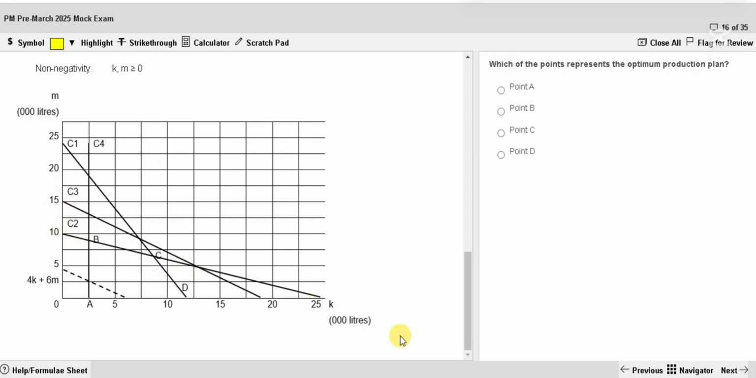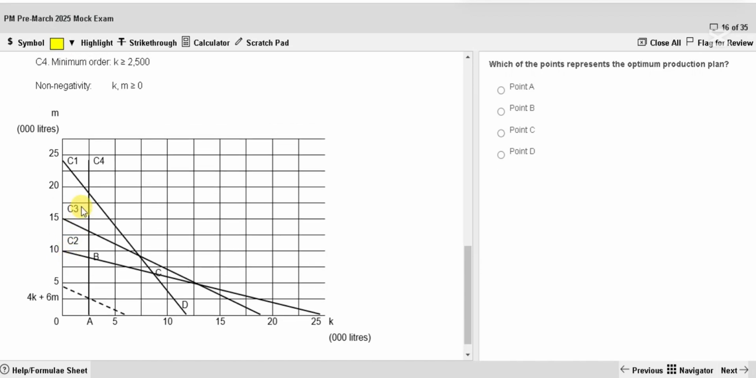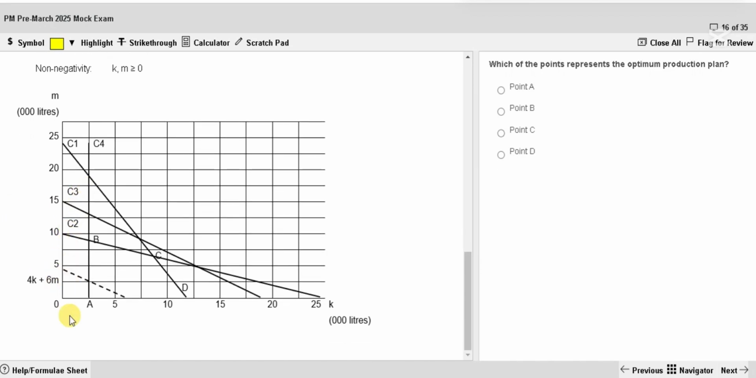So you can see that this part, starting from here, not starting from here, because you have to start from A. 2,500 minimum is required. So look at this: A, B, C, D, A. That will be the feasible region. Here this one, A, B, C, D, A. Within that the answer has to be there.